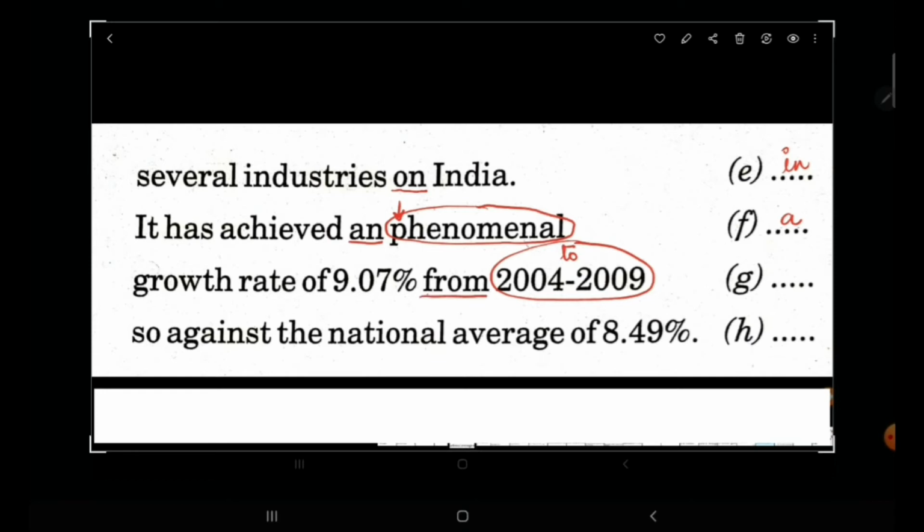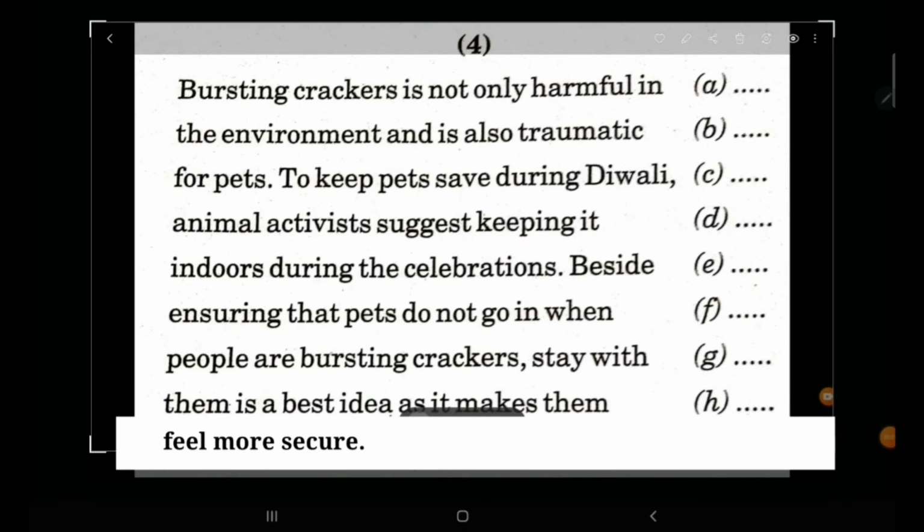So it should be during 2004 to 2009. So against the national average of 8.49. It is never so against, it is as against. Let's do the fourth passage now.